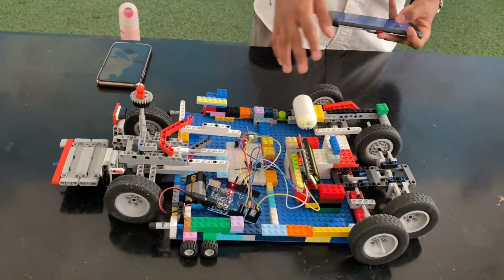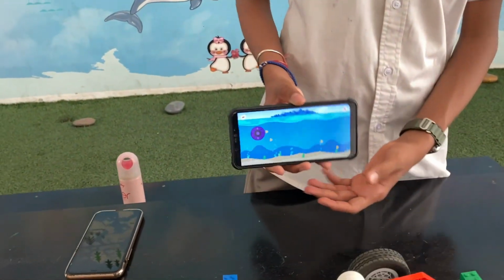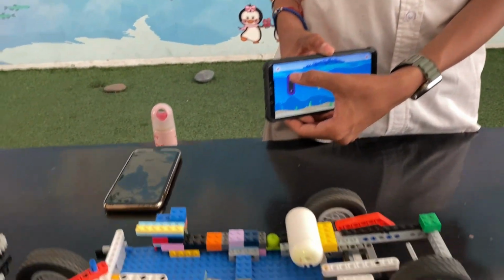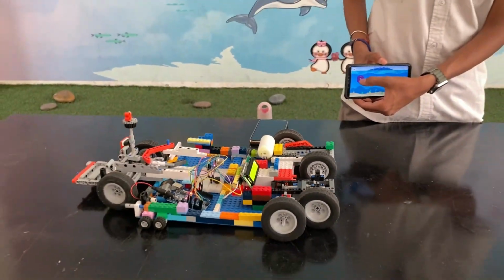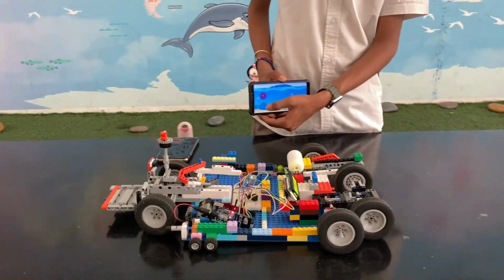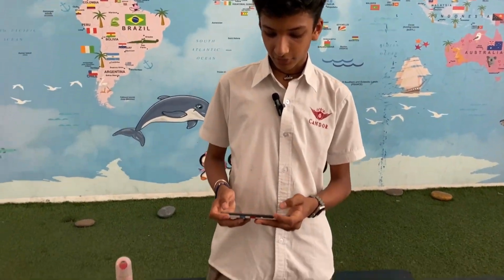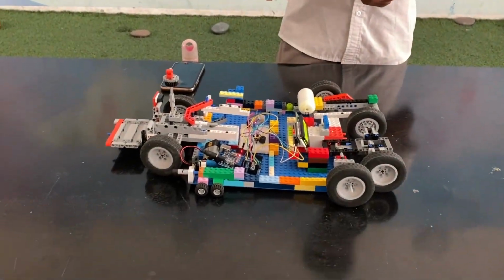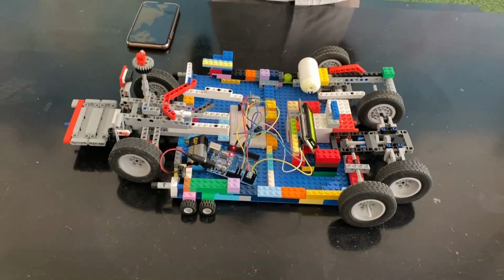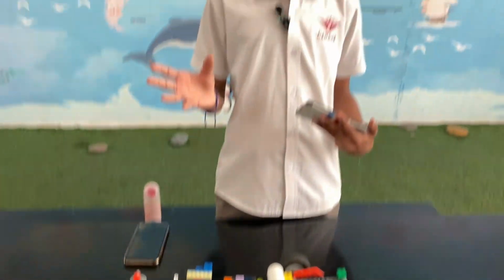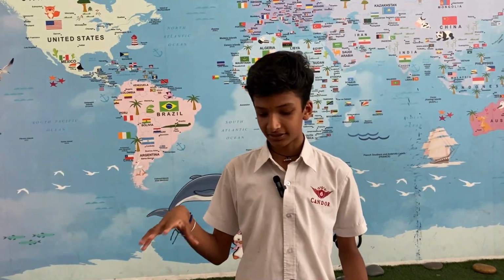So let's start. This robot is controlled with an app, as you can see here. When I move the app front, this robot will start moving front, and as I move it back, it will start moving back. This robot can also be programmed in many different ways to go wherever you like and travel even a certain path that you've chosen.